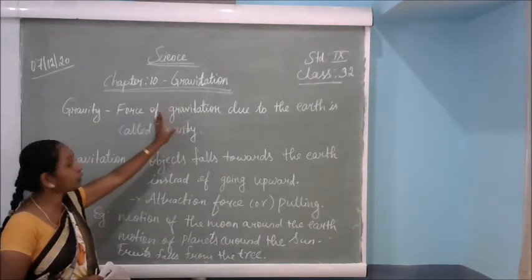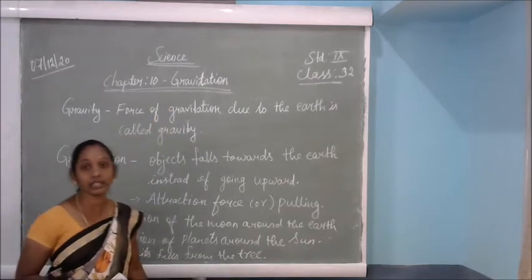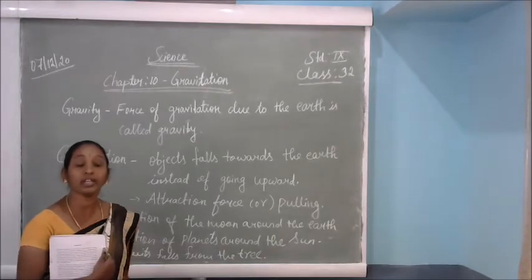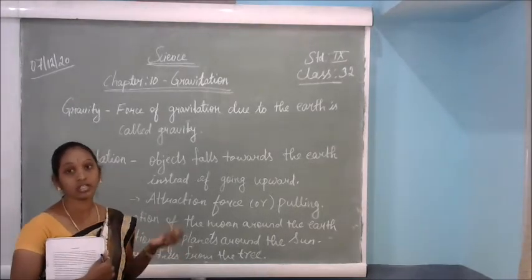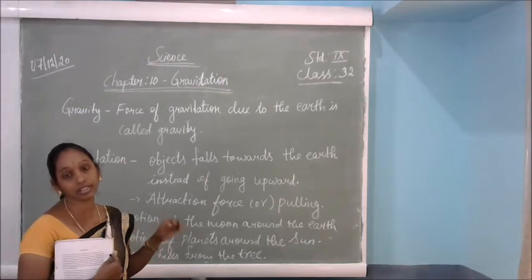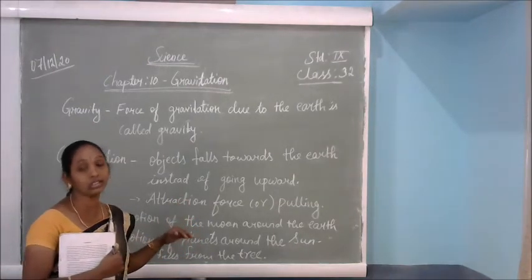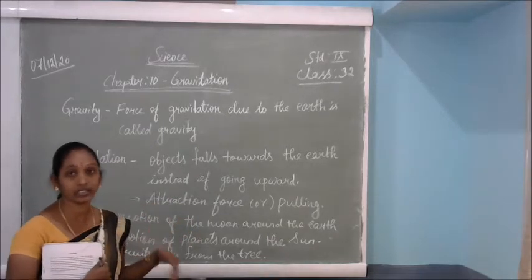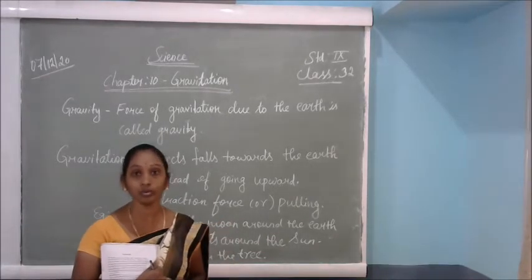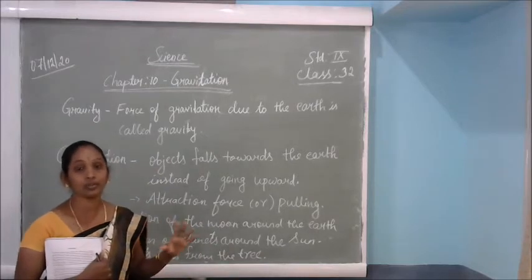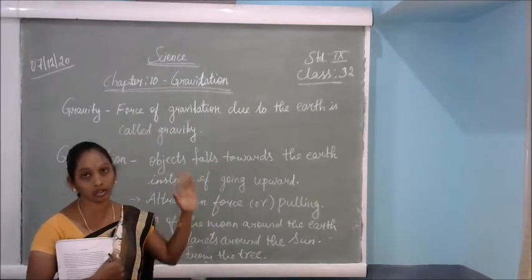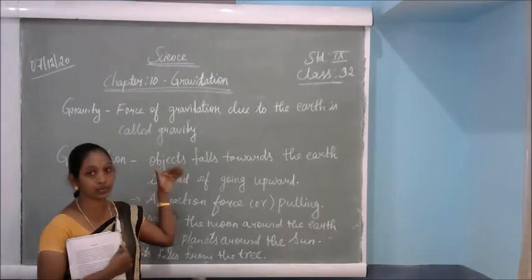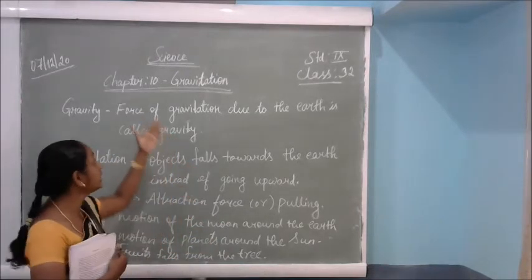This is a related topic you have already studied in the previous classes. In class 7 and 8 you studied what is meant by force. What is meant by force? Pulling or pushing an object, so that the object can be moved from one place to another. That force we cannot see with our naked eye. Once the object is moved, then only we come to know that some external force is acting on the object. That is called force. That related topic is in this gravitation.